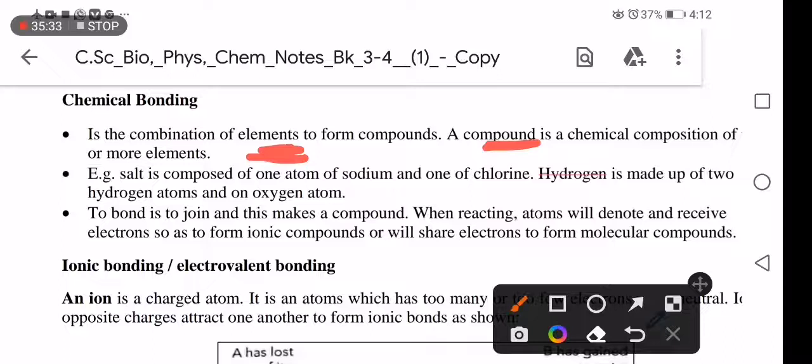That is an element. What is a mixture? A mixture is a substance that consists of two or more elements, but not chemically joined together. That is a mixture. So I explained element, compound, and mixture. Okay? Let's move on.